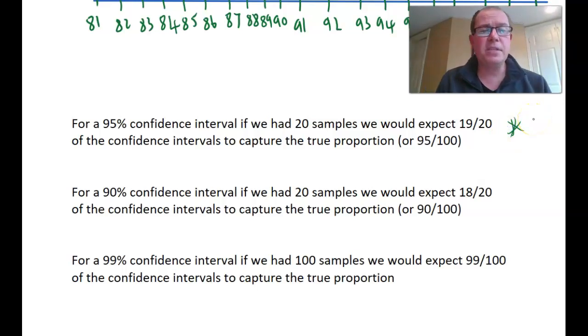A 90% confidence interval, we'd only capture it 90 out of 100 times, or 18 out of 20. And 99%, which is very confident, if we had 100 samples, we'd expect 99 of them to capture the true proportion, which sounds really good, because I have more confidence. So I wonder why statisticians don't always use a 99% confidence interval if it gives more confidence. And we'll show that in another video when we look at the mechanics.